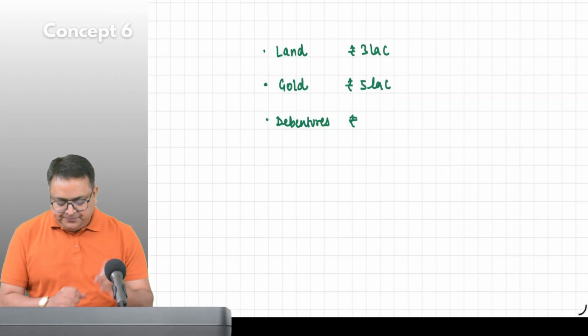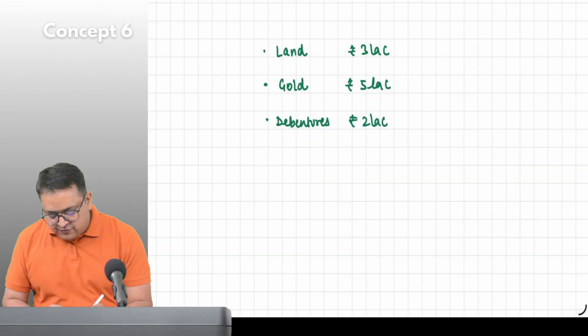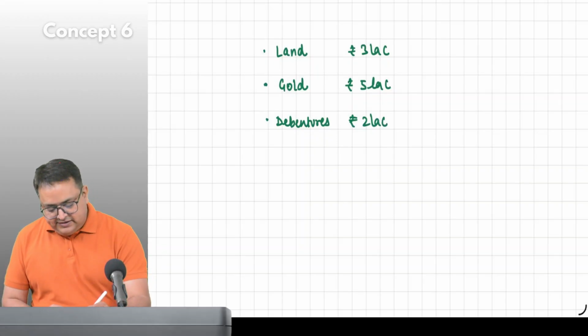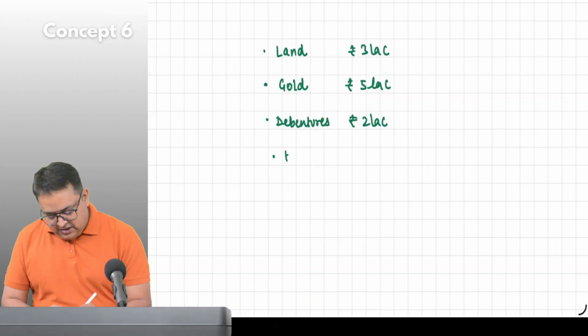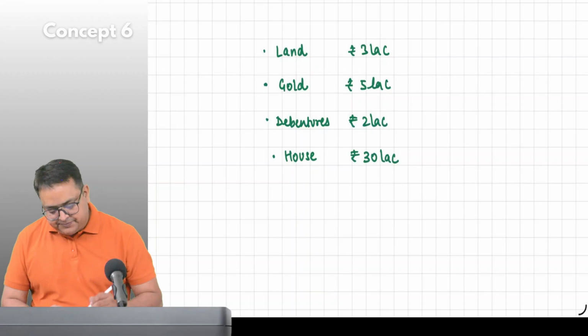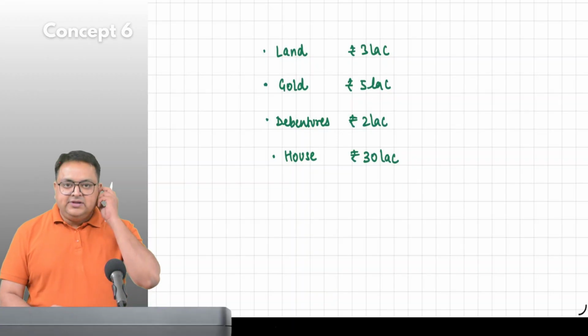He earned 2 lakh rupees out of it. And let's say he sold a house. 30 lakh he earned over here. And he sold the land.